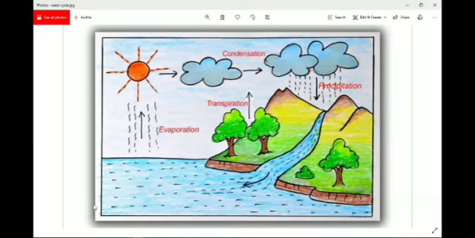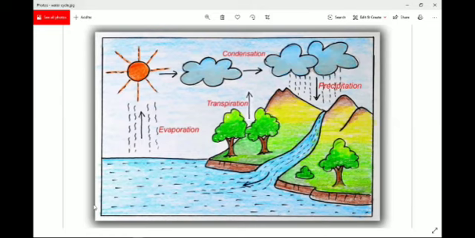So this diagram you can see, it's a very easy diagram. The diagram that is given in your book is not very clear. You can draw a similar kind of diagram. You can keep a screenshot of this, or once you observe it, you can create your own diagram to show this water cycle process. Now, what happens in the water cycle? In nature, we know that water exists as snow on high mountains. Most of the rivers, lakes, seas, and oceans contain water in liquid form. Water exists as water vapor in the atmosphere.